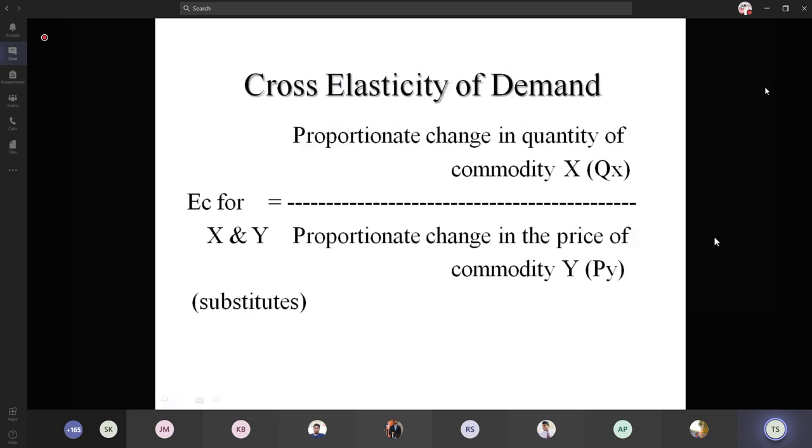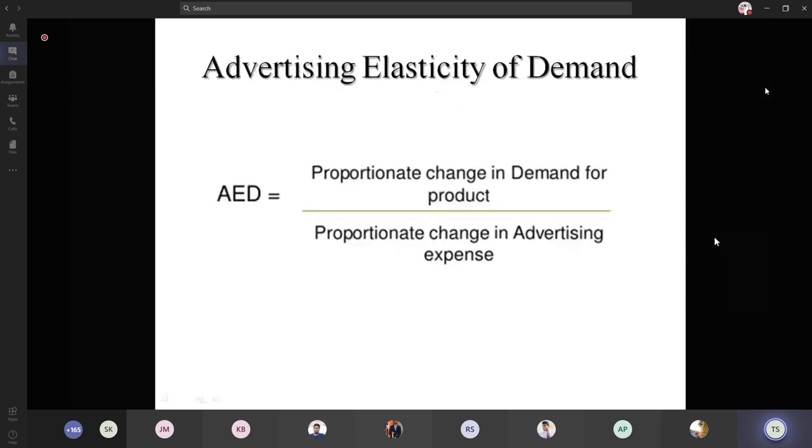The last one is the advertising elasticity of demand. It says the quantity demanded is due to the cost which is spent for advertising. Are all the types clear, guys? Yes, ma'am. Okay.